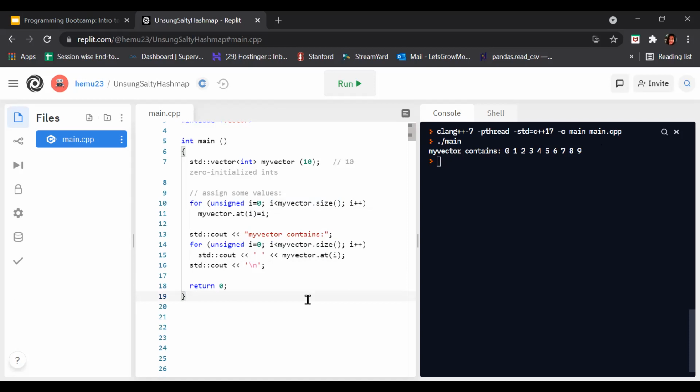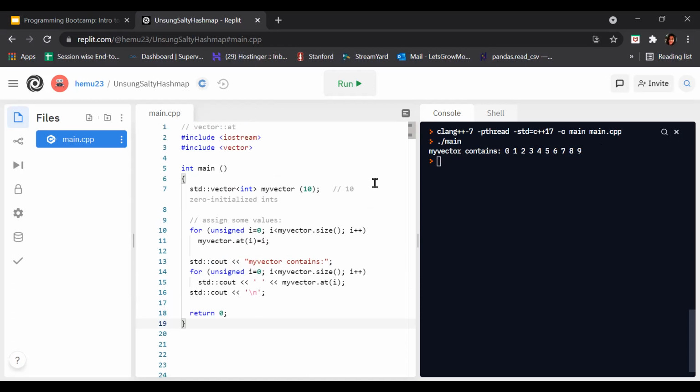Now in this program, by using the at operator, we are creating our vector in such a way. How does it work? It will create a vector of size 10. After that, it will run a for loop and check whether i is less than 10. If it is less than 10, then it will execute this one, meaning it will assign the values 0 to 9 in this vector.